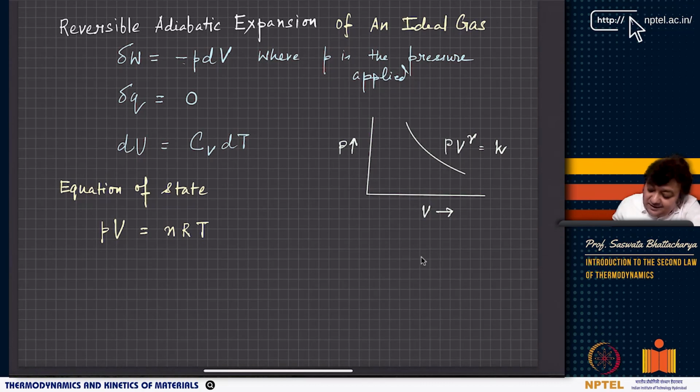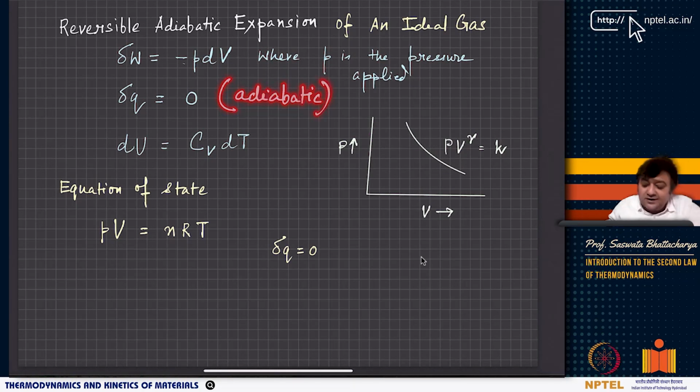Now, when I talk about an adiabatic process, or adiabatic expansion, the first thing that comes to mind is that delta Q has to be equal to 0. As you can see here, delta Q is going to be 0 for an adiabatic process, because it does not allow any heat exchange between the system and the surroundings. Now delta Q equals 0, and delta W equals minus PdV, which is the reversible mechanical work.